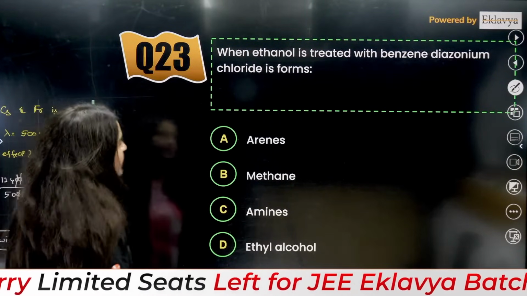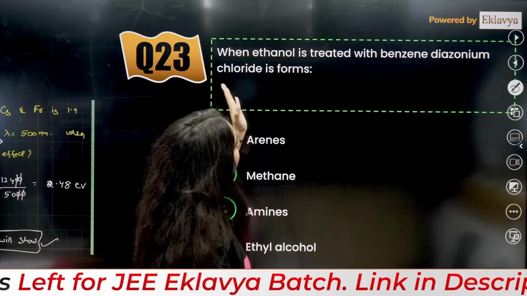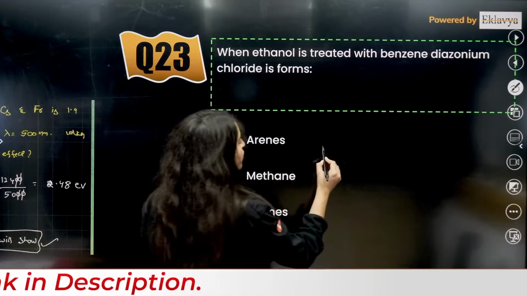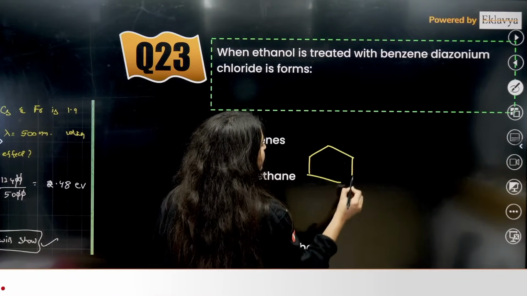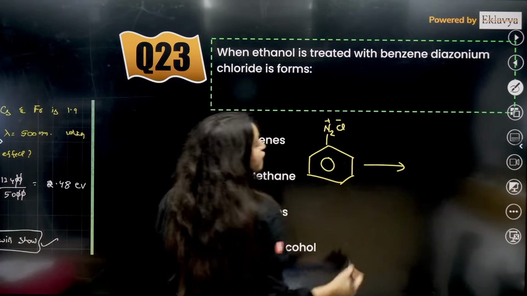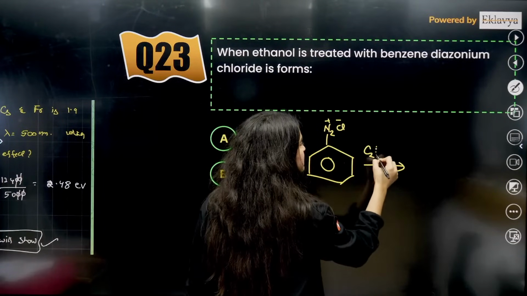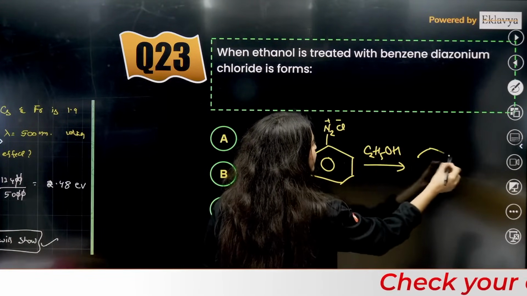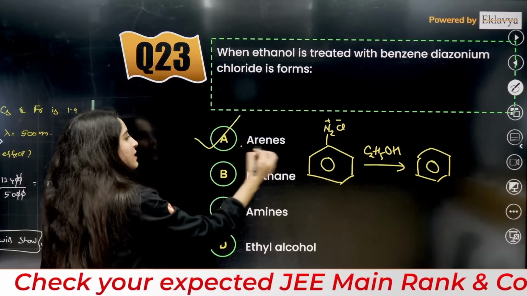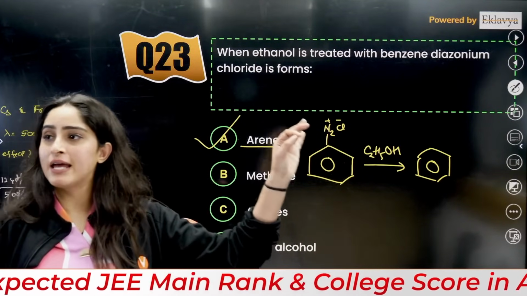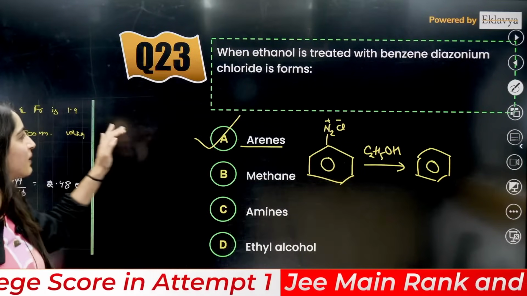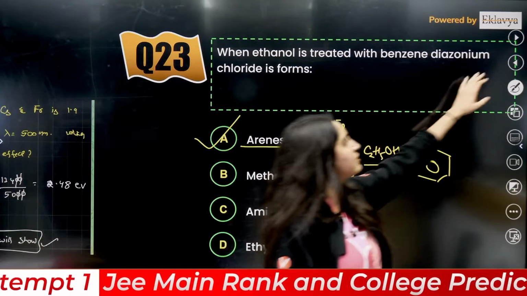So here it is: when ethanol is treated with benzene diazonium chloride, it forms... So basically you have benzene diazonium chloride, that is this N2Cl. When you react this with ethanol, that is C2H5OH, it is going to give you simple benzene. That is the arene; A is the correct answer. Very good simple question here.